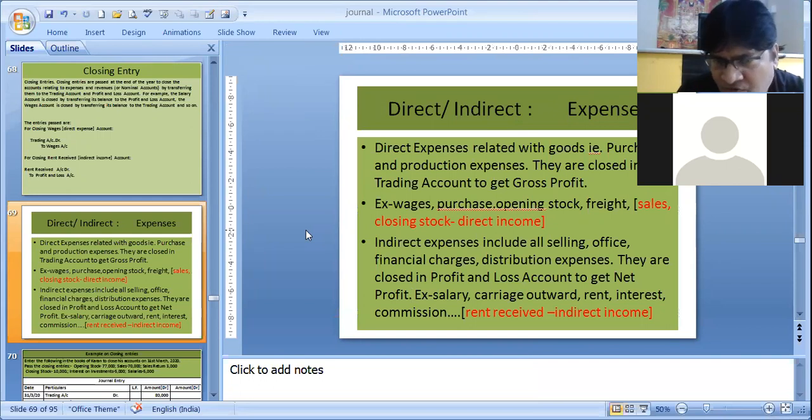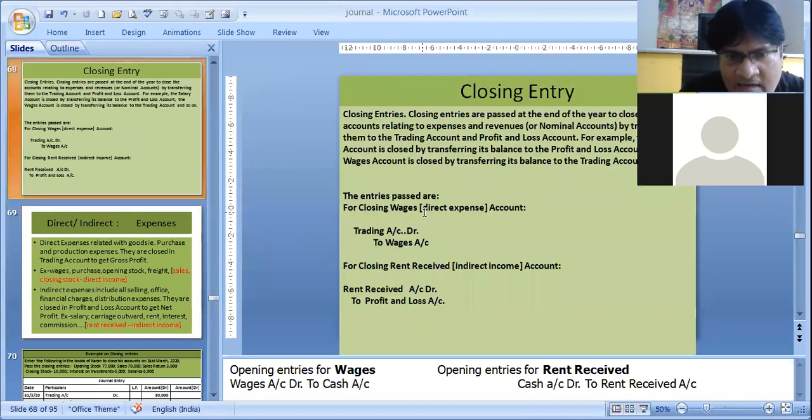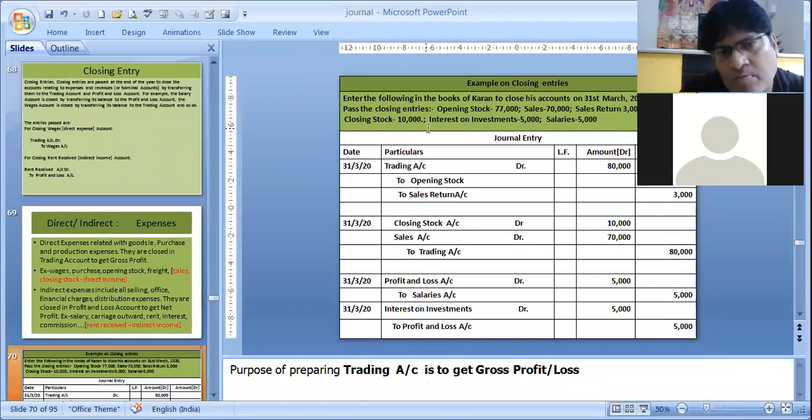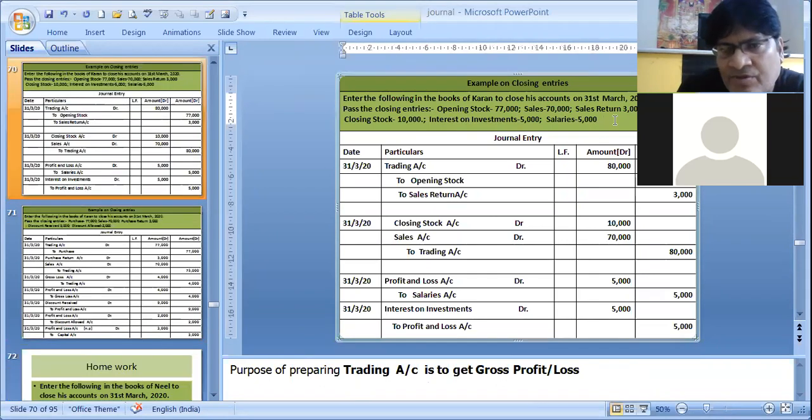The trading account and profit and loss account record all the closing entries, all the closing nominal account entries. Like I was giving you the example, wages was closed in the trading account and rent received is closed in the profit and loss account. Let's do one sum to understand this more properly. In the example on closing entries, enter the following in the books of Karan to close his account on 31st March 2020. Pass the closing entries: opening stock, sales return, closing stock is given, interest on investment is given, and salaries is given. This much is the sum.